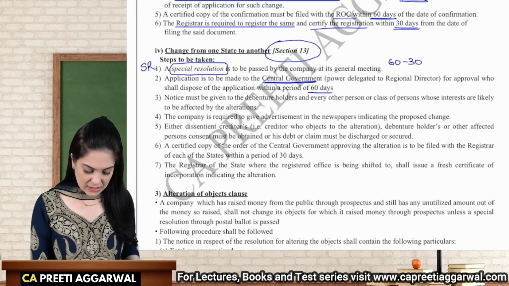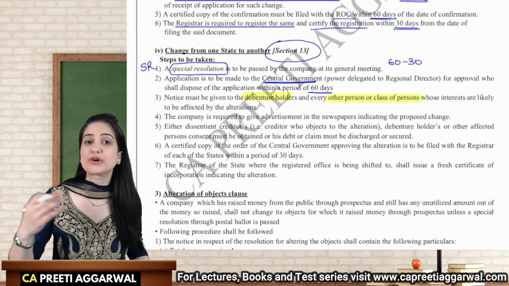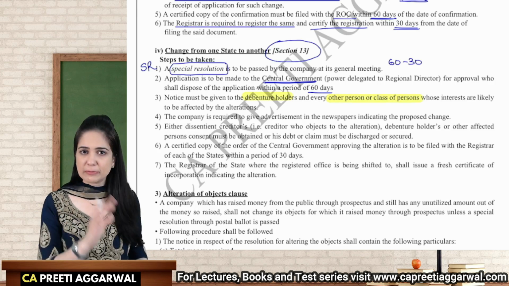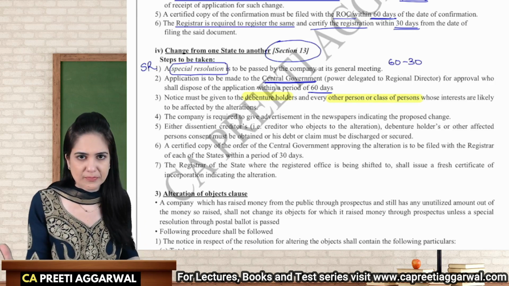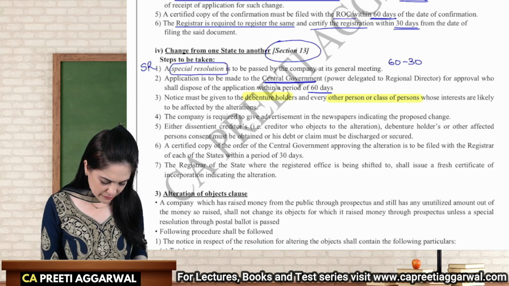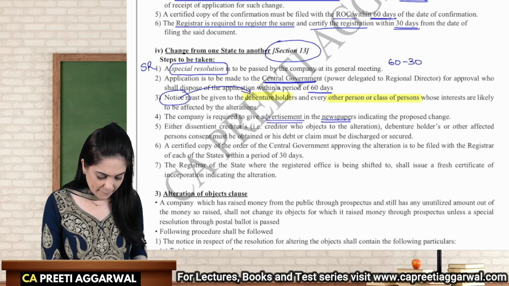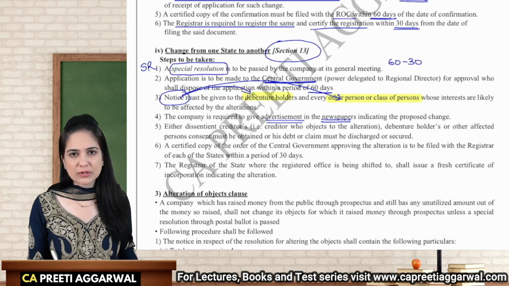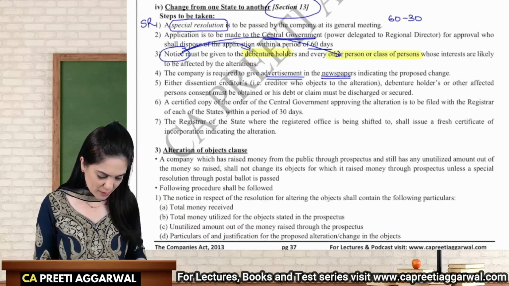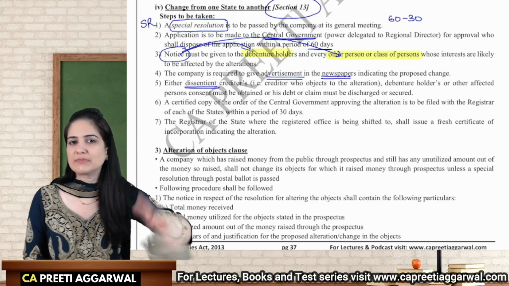Have you also consulted your debenture holders, other persons whose interests are likely to be affected, like your creditors, your debenture holders, your customers? Have you also informed them that we are shifting from one place to another? See, you owe money to them, so you have to also obtain their consent. The company is also required to give an advertisement in the newspaper. Now, why? See, we are giving a notice to these people, but what if they claim that we have not received the notice? Then everybody reads the newspaper. Give one notice in the newspaper, one English, one vernacular newspaper. Either you obtain their consent, or you settle their claim, or give them some security.